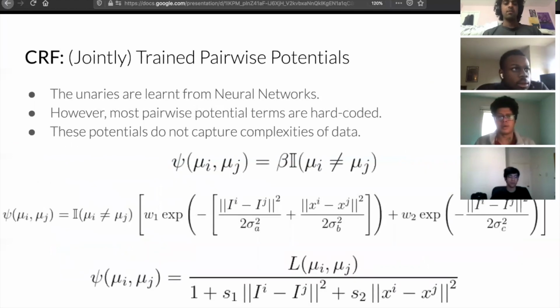So let's talk about the problems related to pairwise potentials. You need to observe that in all these pairwise potentials that Ankur and Yash discussed, the energy for same labels is always zero because the indicator function is zero, and the energy for any dissimilarity in labels is a positive value. This is not really an accurate model, as we see next.